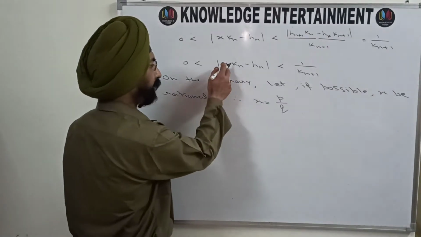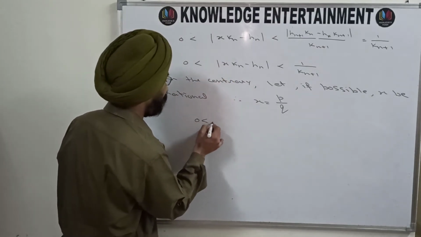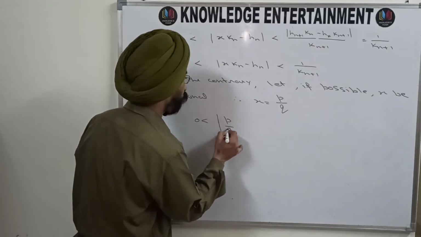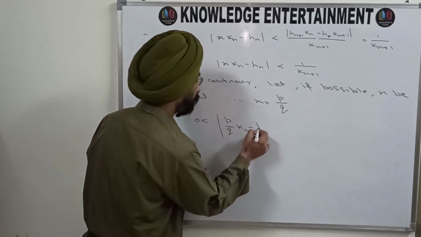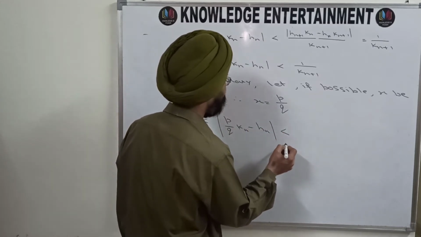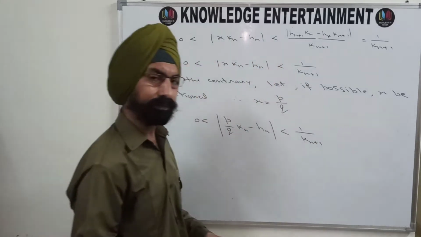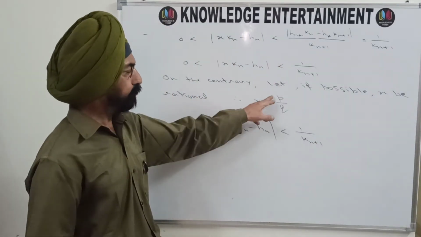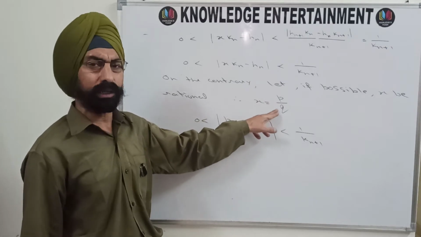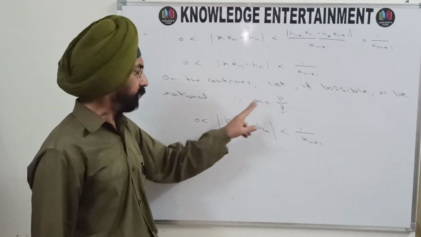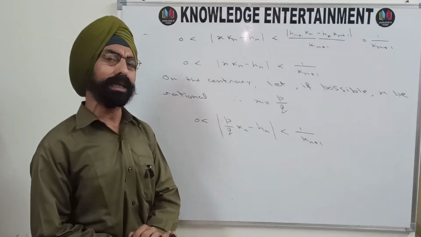So you can replace x here. So 0 is less than mod p upon q Kn minus Hn is less than 1 upon Kn plus 1. As I have stated that p is any integer and q is a natural number. So natural number means positive. So you can multiply this inequality throughout by q also.